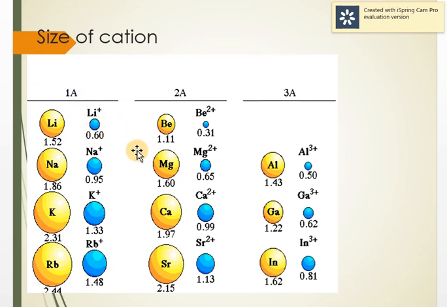Now, if you see the radius of the cation, the number of electrons is less, but the nuclear charge remains the same, because the number of protons is the same. So the effective nuclear charge per electron increases, which pulls the electrons closer to the nucleus more strongly, and that's the reason the size decreases. So in a cation, the number of electrons decreases but the number of protons remains the same, so the nuclear pull per electron increases and pulls the outermost electron more strongly, and that's the reason cations always have a smaller size as compared to the normal atom.